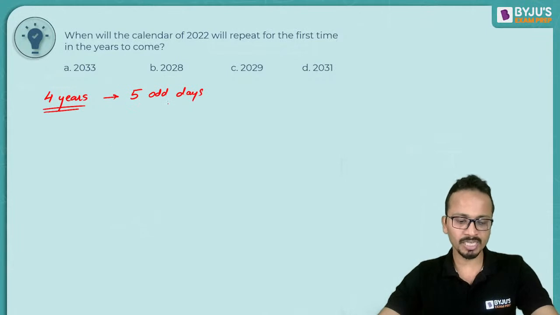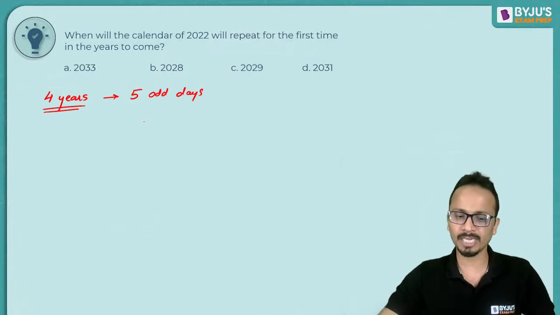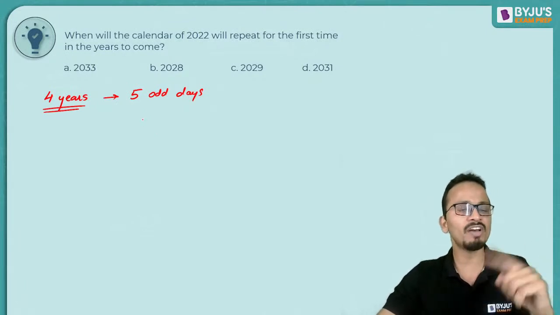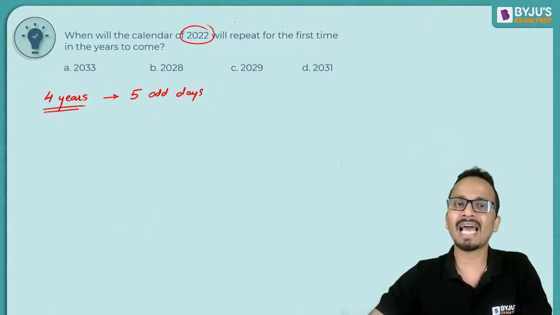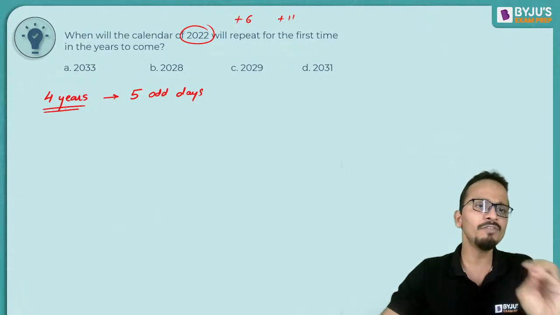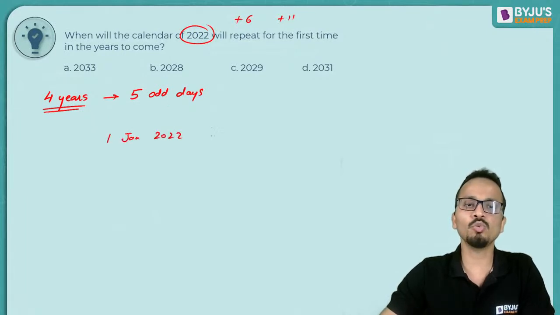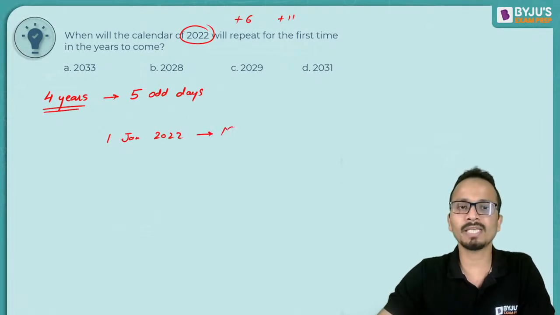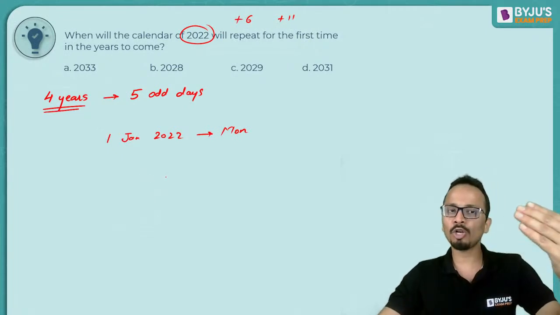Manish, Amit, I am making you understand, I'm repeating the entire concept. If both of you have joined late, you have missed the initial things that I told: a normal year's calendar will repeat either after 6 or after 11 years. The shortcut that I'll be using here is, in every 4 consecutive years, there will be 5 odd days. Now, starting with an assumption that 1st of January 2022 is a Monday, I'll keep on going ahead.